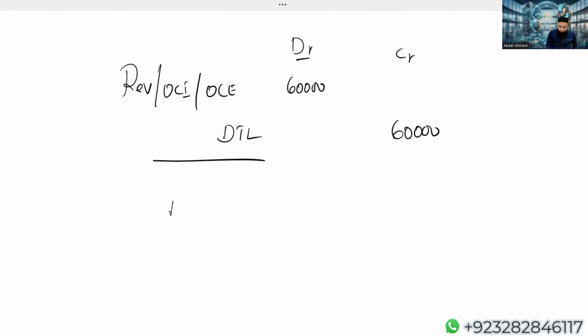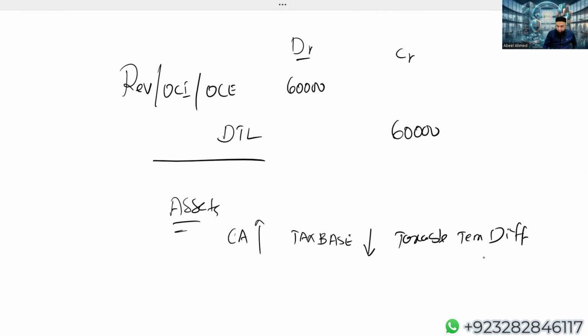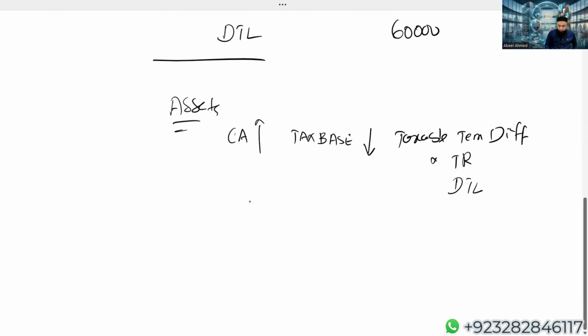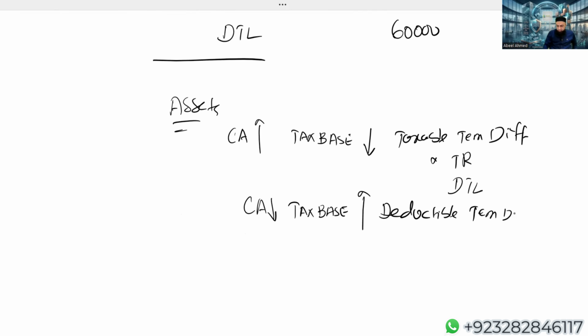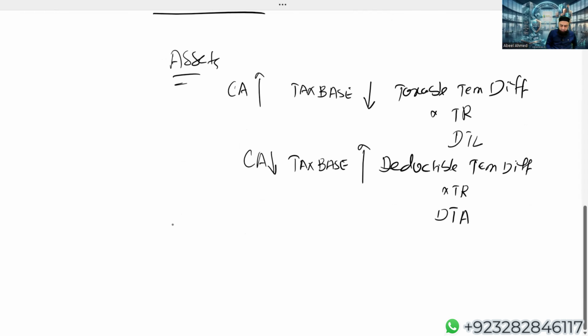And look at this, one more thing that will really help you. In case of assets, if carrying amount is more than the tax base, the difference is a taxable temporary difference, and taxable temporary difference multiplied by tax rate, you will get a deferred tax liability. In case of assets, if the carrying amount is less, tax base is more, the difference is a deductible temporary difference, and deductible temporary difference multiplied by tax rate, you will get a deferred tax asset. In case of liabilities, the relationship is exactly opposite.